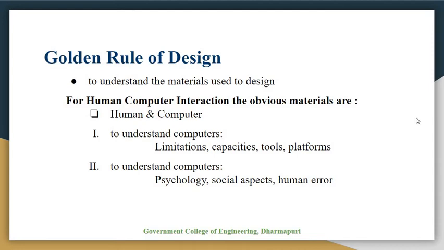Now here we will see what is the golden rule of design. The golden rule of design is to understand the materials used to design. In the case of a physical design, this is obvious. Suppose we take one example. Look at a chair with a steel frame and one with a wooden frame.